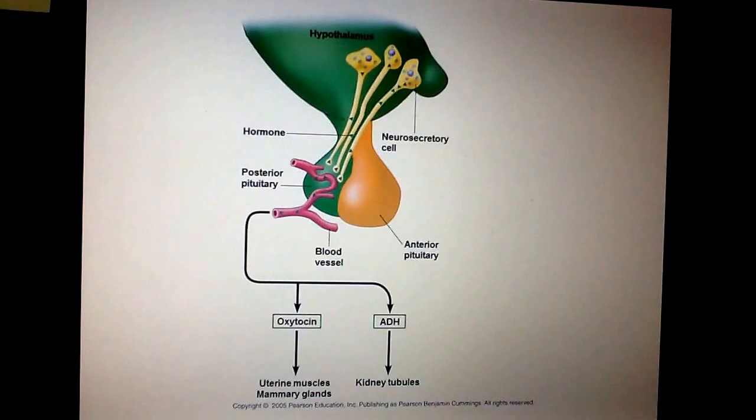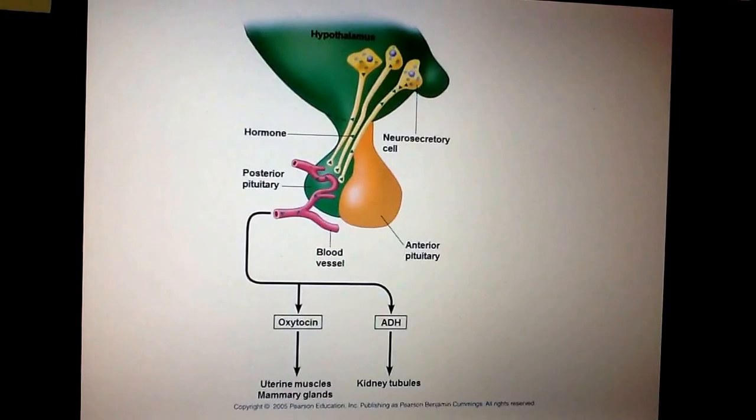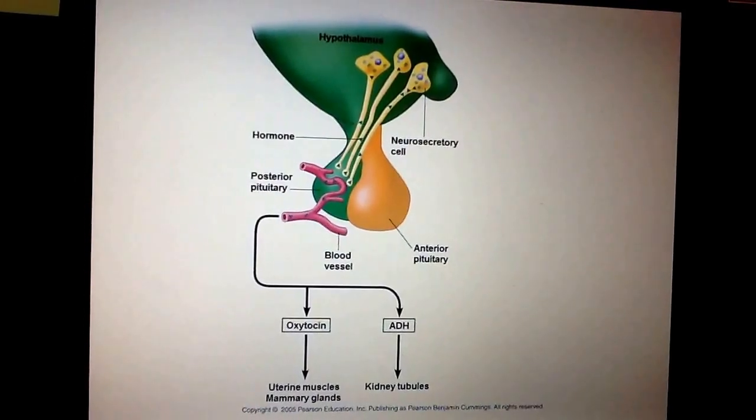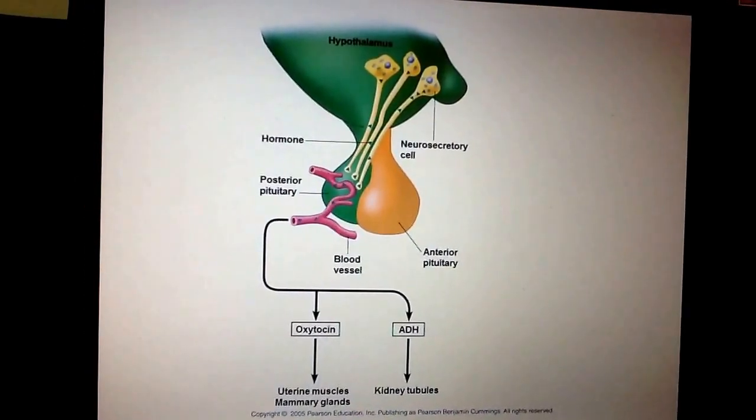So oxytocin is what controls kind of the uterus. So whether or not you're going to be experiencing contractions for labor pains. And then the other example is the antidiuretic hormone. And so it's going to go and target the kidney or the nephron tubule where we have the excretion, so the collection of water, which then ultimately becomes your urine.